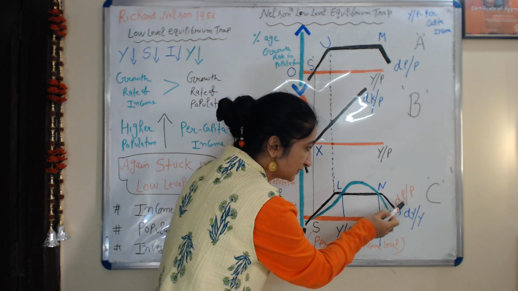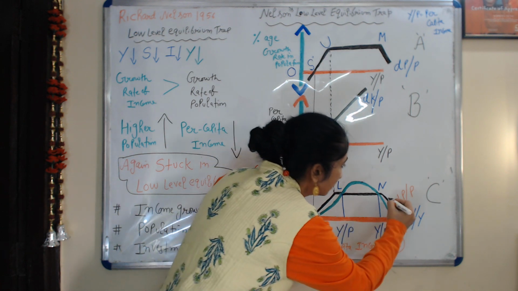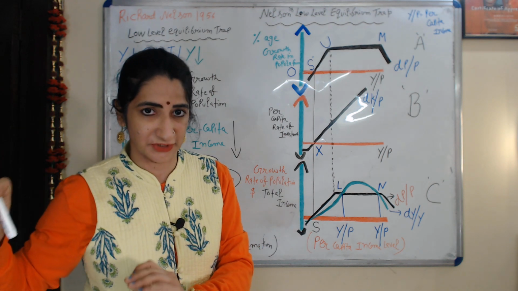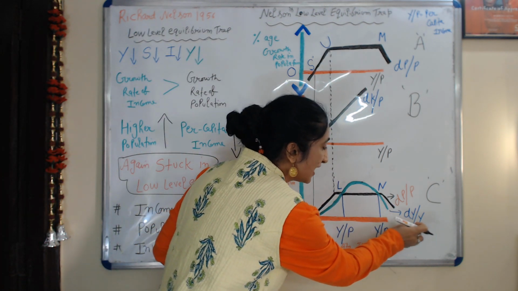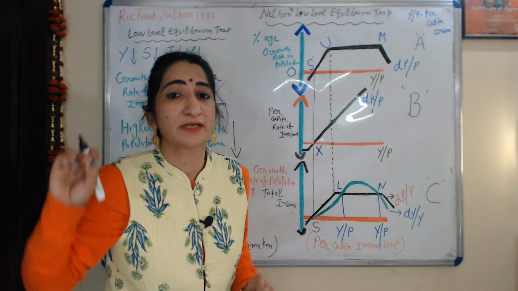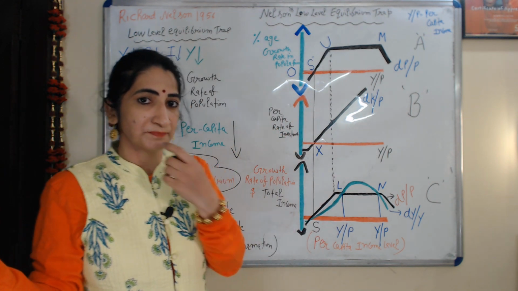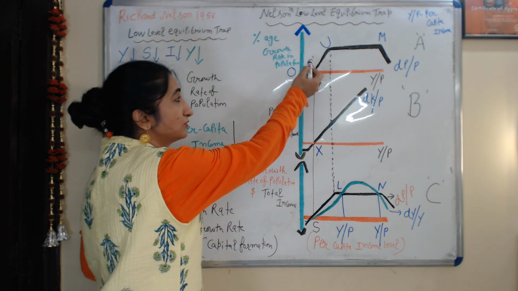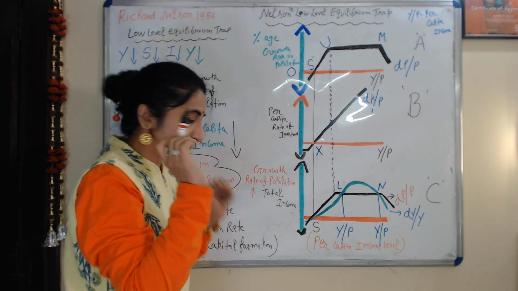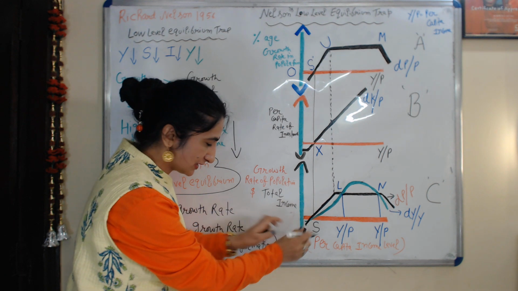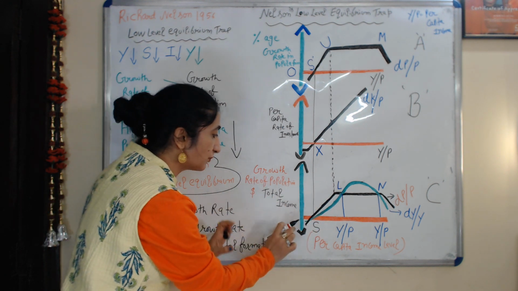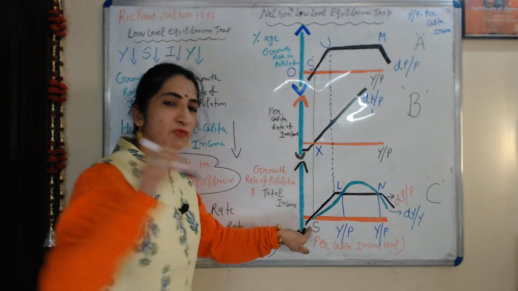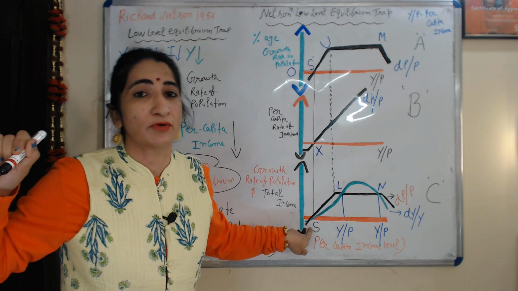This black curve, dp over p, basically represents growth rate in population. And this green curve, dy over y, basically represents growth rate in total income. Now this S point corresponds to this S dash point and X point. At this S point you can clearly see growth rate of population is equal to growth rate of total income.